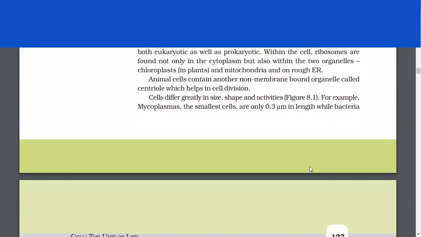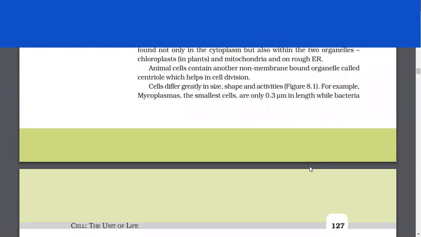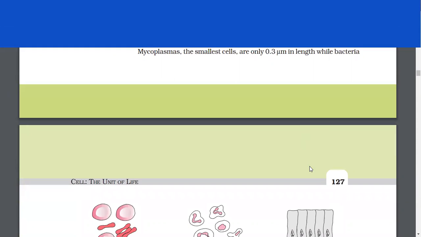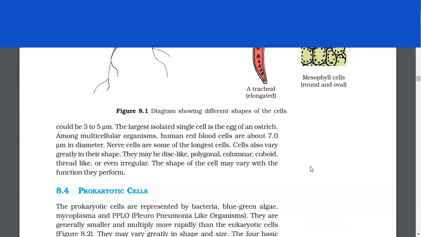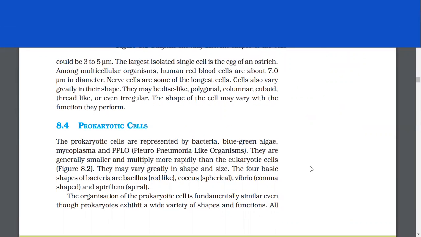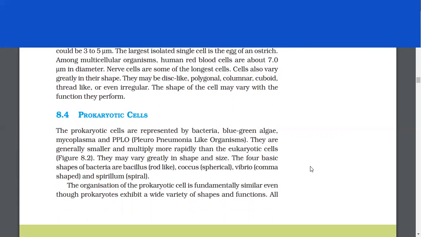Cells differ greatly in size, shape, and activities. For example, mycoplasmas, the smallest cells, are only 0.3 micrometers in length, while bacteria could be 3 to 5 micrometers. The largest isolated single cell is the egg of an ostrich. Among multicellular organisms, human red blood cells are about 7 micrometers in diameter. Nerve cells are some of the longest cells.